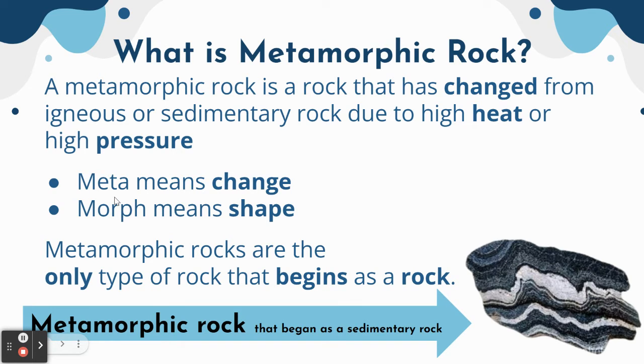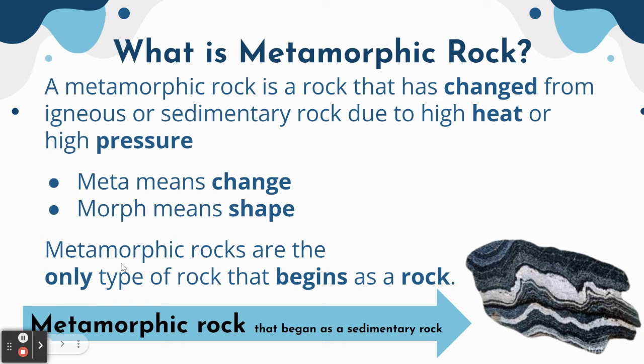And just breaking down some word parts to help you understand why it's called metamorphic, and to maybe remember the difference between this and igneous and sedimentary, is that meta means change and morph means shape. So to change shape. Also, if you're familiar with the word metamorphosis, with caterpillars turning into butterflies, right? They're going through a metamorphosis. They are changing shape. They're a caterpillar and now they're a butterfly.